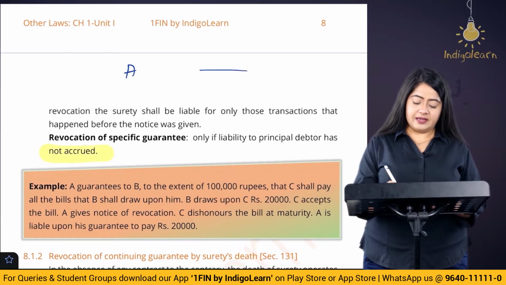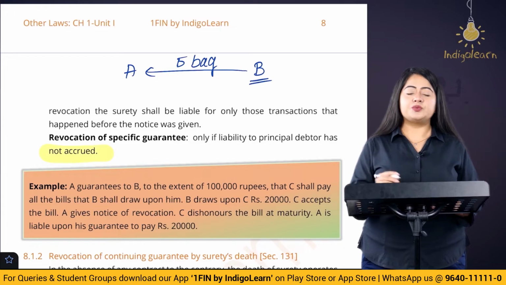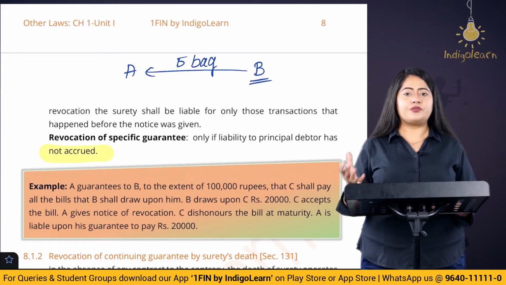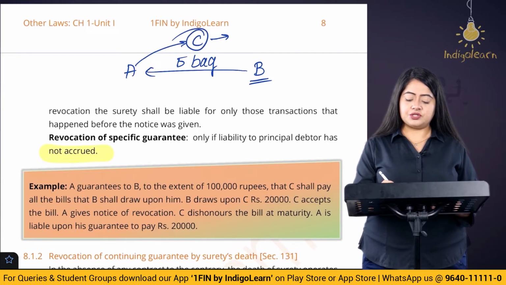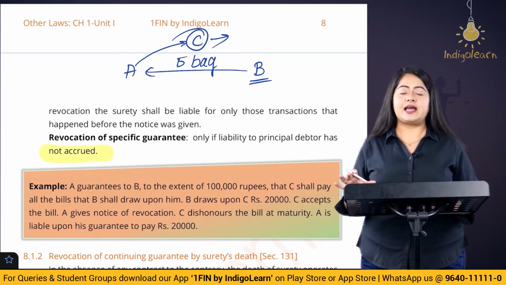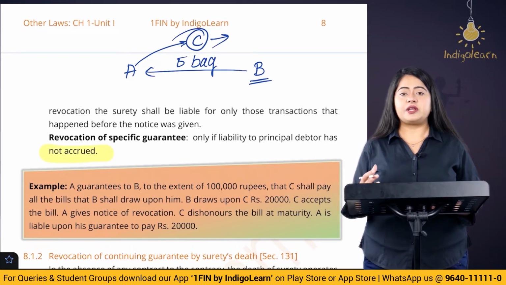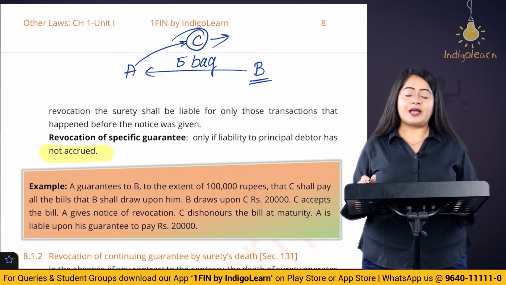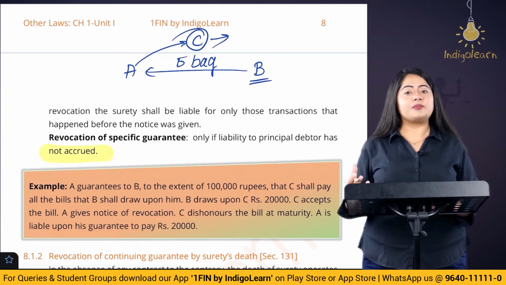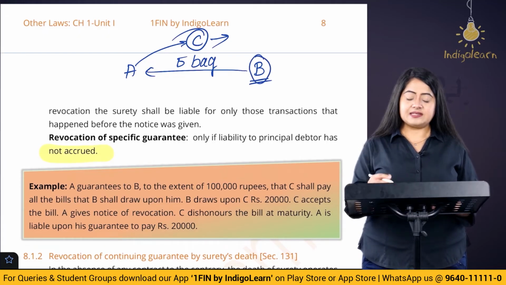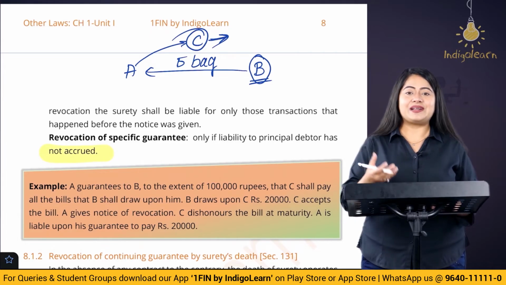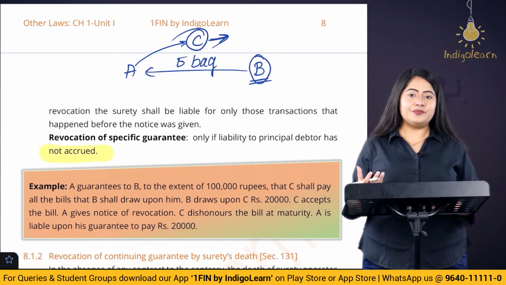Suppose A wants to purchase 5 bags of rice from B on credit. So Mr. B says, I am going to give you these 5 bags of rice on credit, but I want someone to be the surety. So Mr. A approaches C, who becomes the surety. C agrees that I am going to be the surety. If Mr. A fails to make the payment for these 5 bags of rice, then C is going to come into the picture and make the payment. Now let's say before B supplies these 5 bags of rice, Mr. C wants to change his mind, he wants to take back his guarantee. Can he do so? The answer is yes.